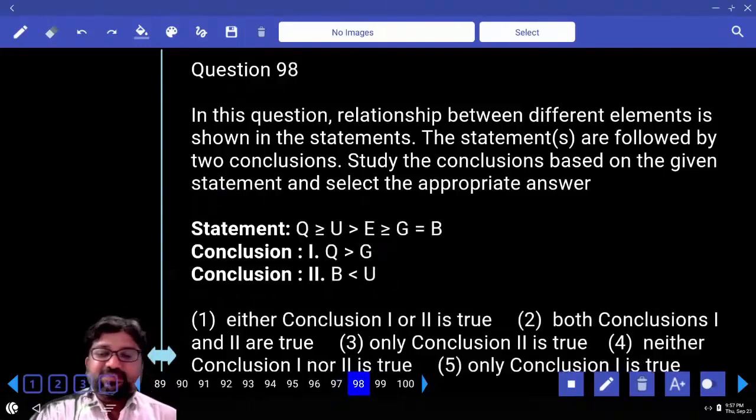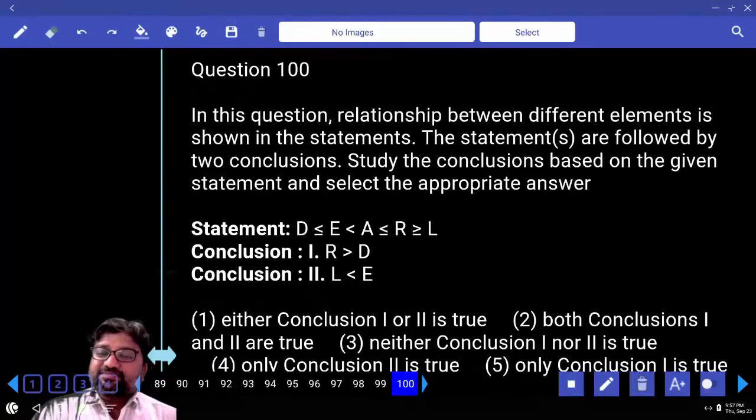Done. Q greater than G, yes or no? 100% yes. B less than U, what is the conclusion between U and B? U is greater than B. Reverse, B less than U. Absolutely right. Both 1 and 2 follow. Next, R greater than D. D and R, D less than R. R greater than D, absolutely right.